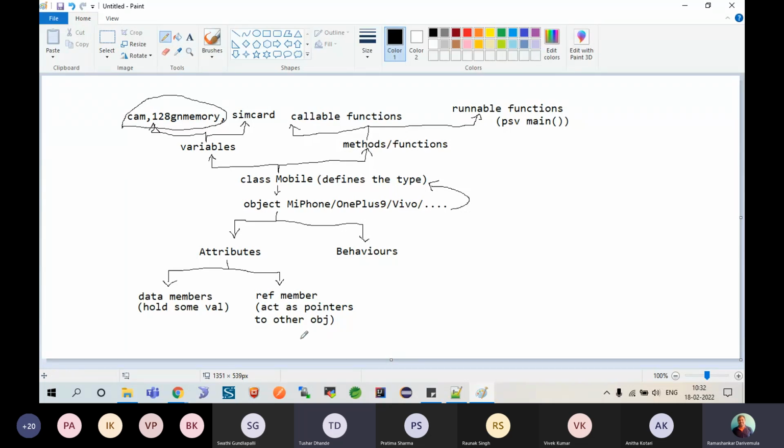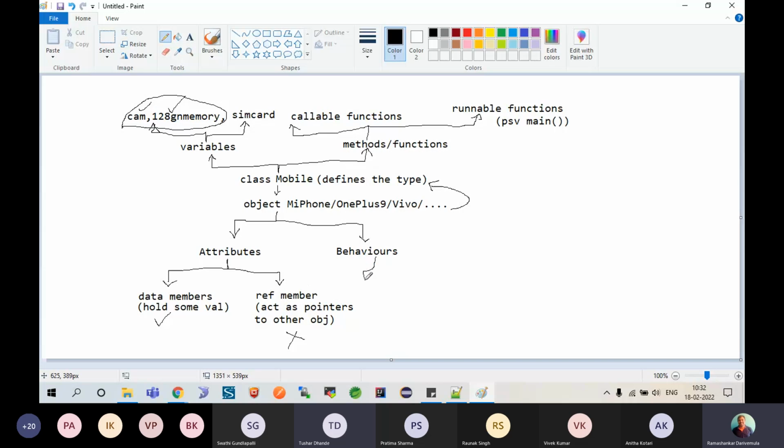So the SIM card belongs to the phone. However, it is actually pointing to one of the towers. If the tower does not exist, you don't get signal. You cannot use them. Whereas, irrespective of whether the tower exists or not, you can use these data members, like the camera, like your inbuilt memory. You can use all this stuff. You can take selfies, you can take videos, you can play them. Correct or not? So this is the difference between a data member and a reference member.